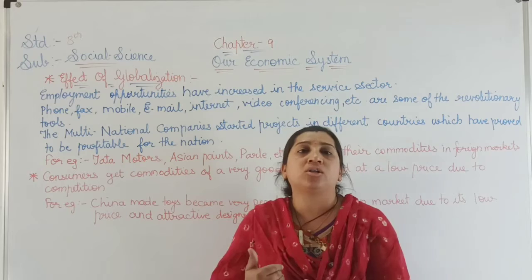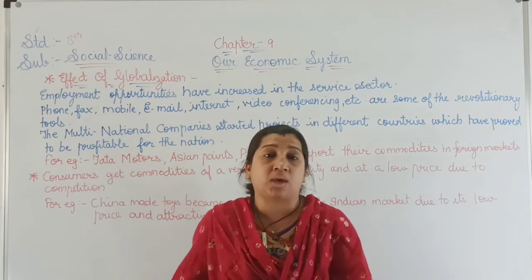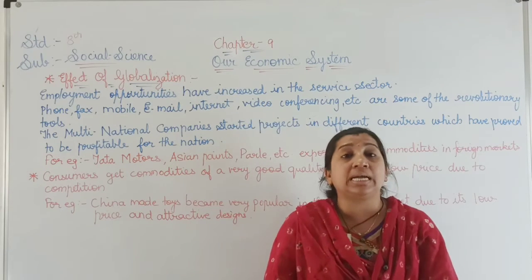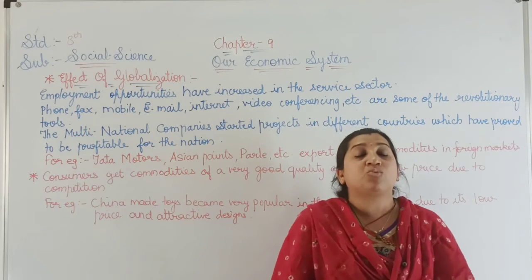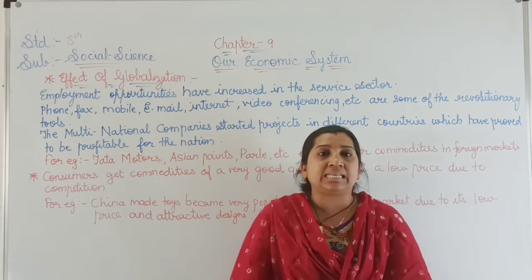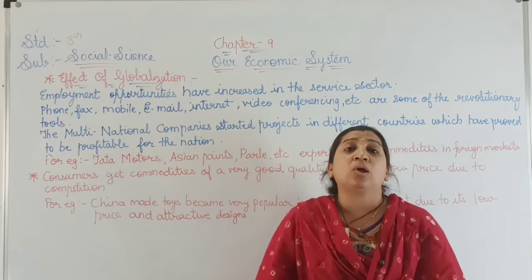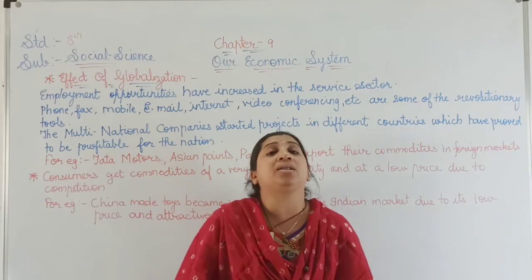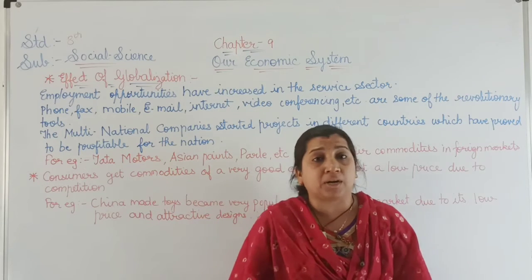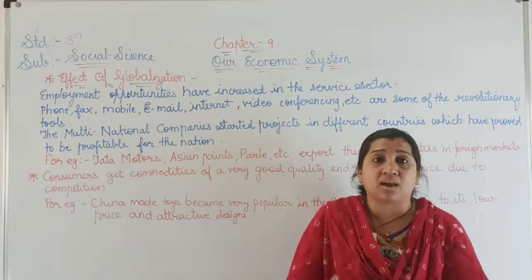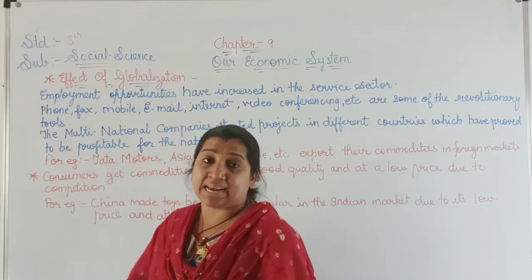Now let us have a short summary of the whole chapter. Already we have studied the 3 sectors from which we are getting products. The primary sector: the product which does not need finishing, taken directly from nature. We are using that product, the raw material, and that is known as the primary sector.